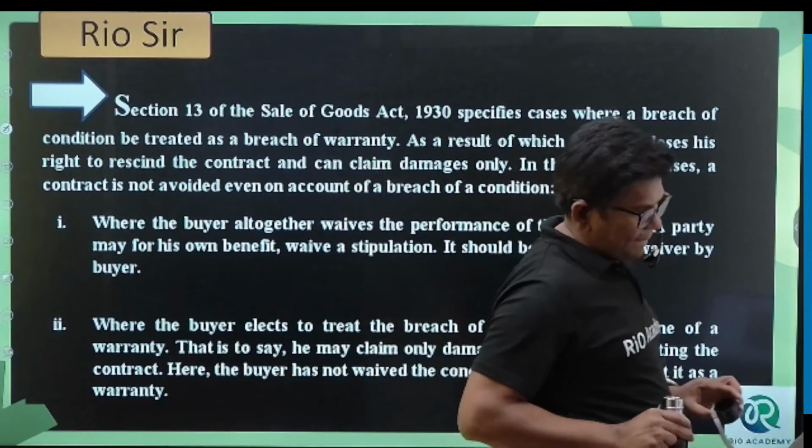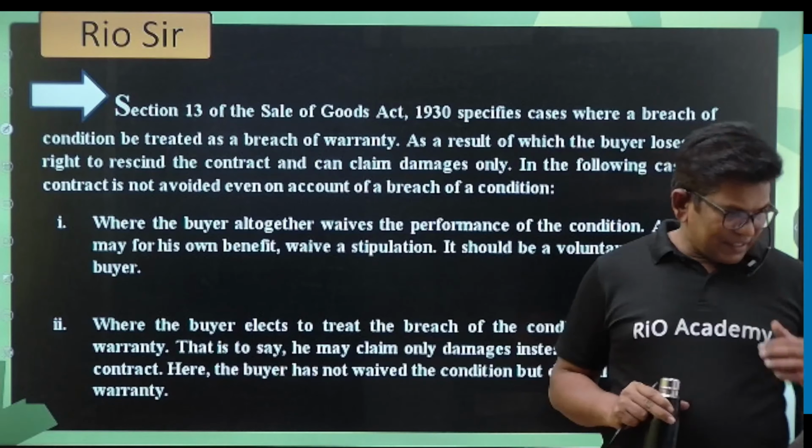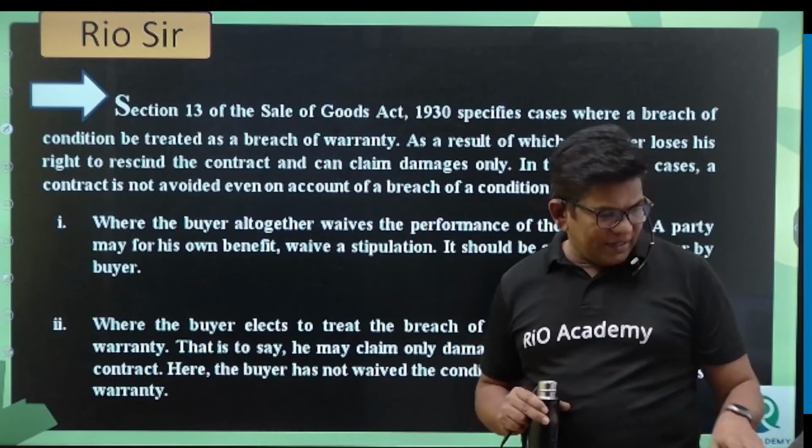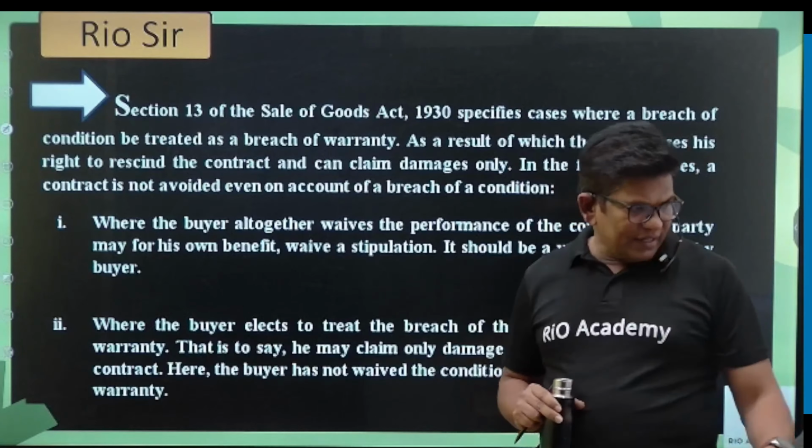So, breach of the condition is nothing but breach of the warranty. Under the Sale of Goods Act 1930, where any condition is breached, it is treated as a breach of warranty, as a result of which the buyer loses his right to cancel the contract and can claim damages only.